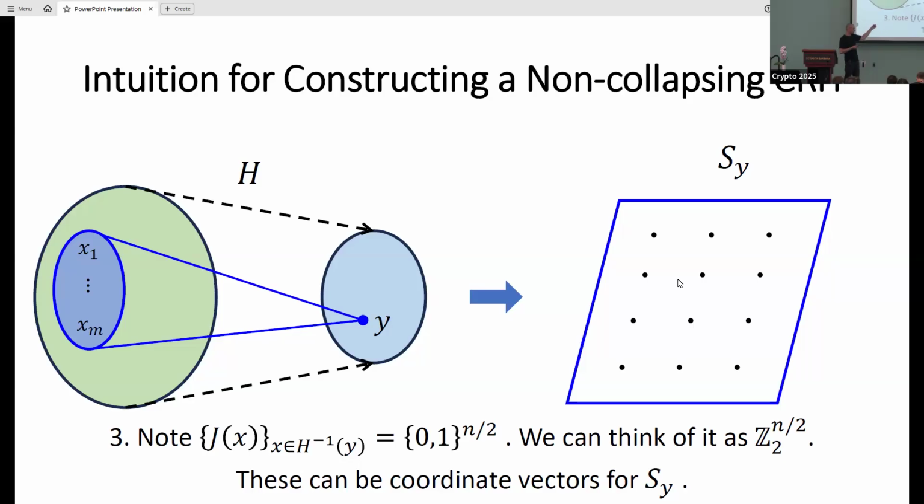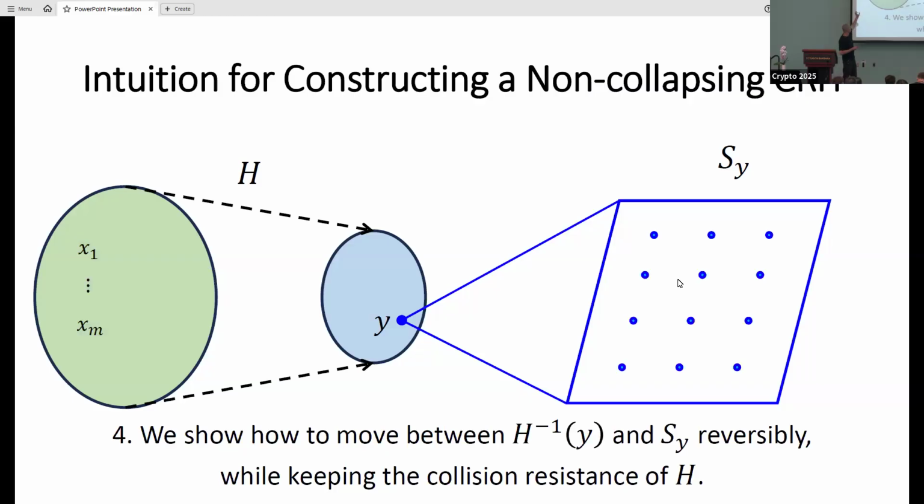This is just like all of the binary strings of length n/2. And now we can think of it as an algebraic object, as vectors over Z2 of length n/2. And if I have this full set of vectors, I can now think of them as coordinate vectors for this subspace SY. So what we show in our work is how to move from this unstructured pre-image set of Y to this structured set SY. So we move the superposition of pre-images to a superposition over the secret subspace SY.